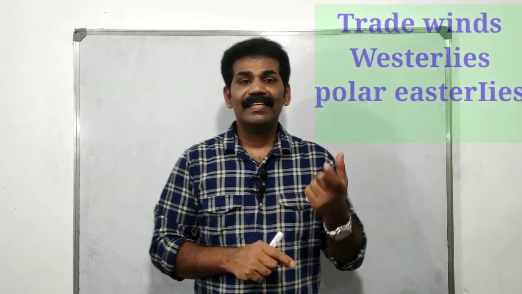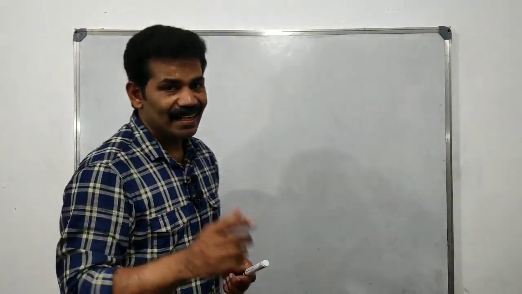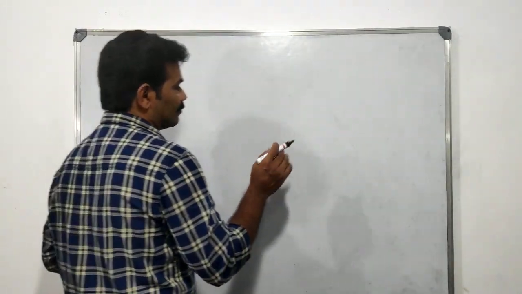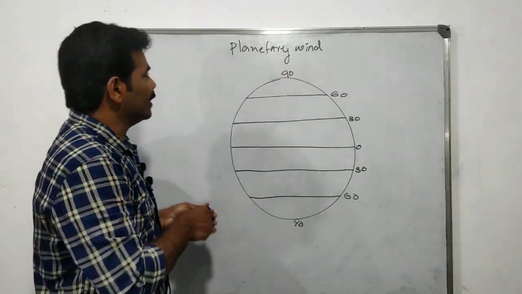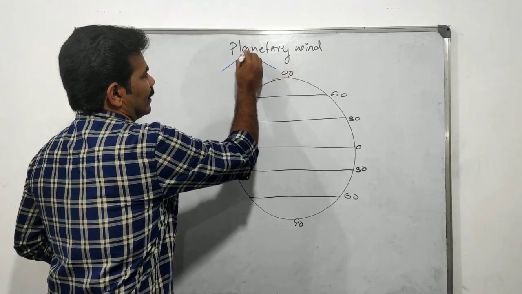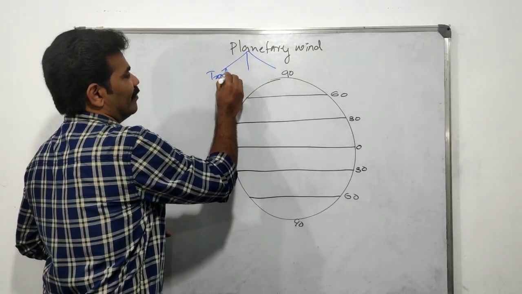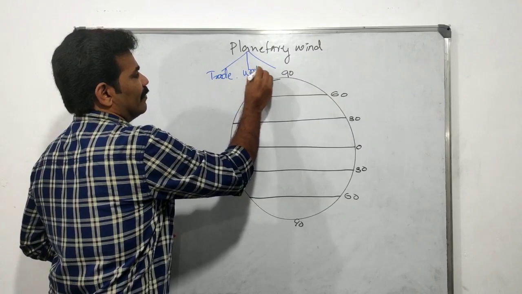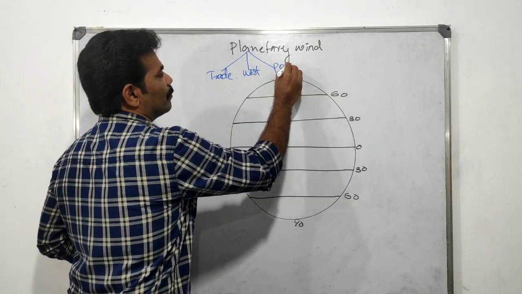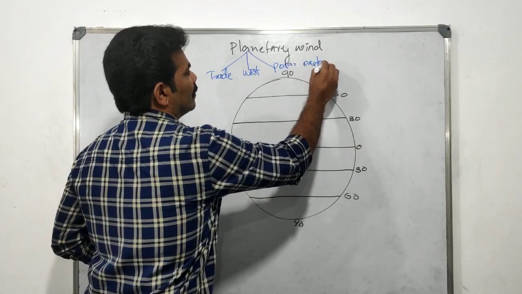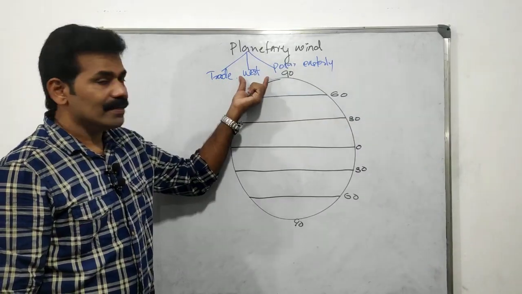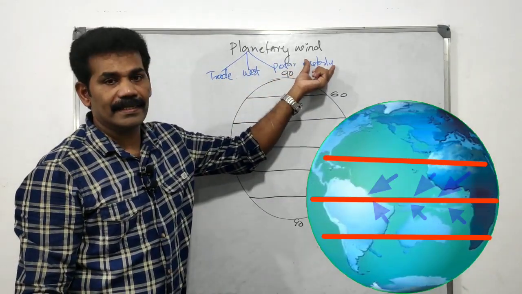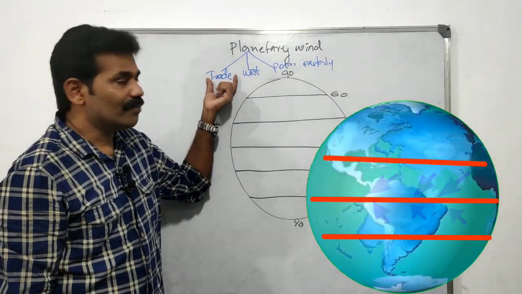We can discuss each one by one. Can you follow me? Yes, let us discuss that. There are 3 types of planetary wind. The first one is trade wind, another one is westerly wind, and another one is polar easterly. These are the 3 types of planetary wind: trade wind, westerly, polar easterly. Okay, let us discuss them one by one.